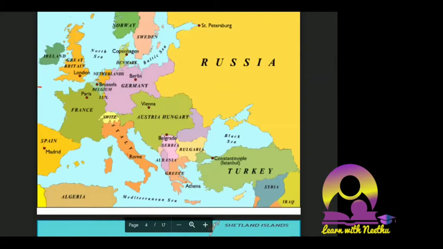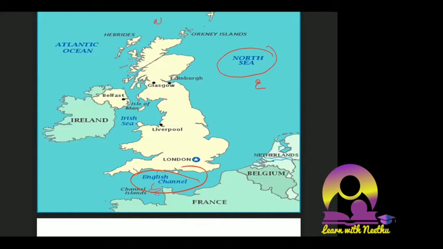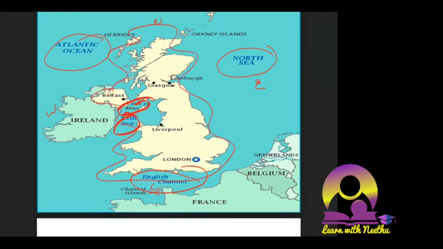Okay, then we'll go through this, which is only with respect to Great Britain. I told you we are separating France from Britain by the English Channel. The English Channel separates Britain and France, and we have the North Sea here towards the eastern side. This is north, this is south, and this is west. We have the Atlantic Ocean, Isle of Man, Irish Sea, all these things, not important for us. We are talking about this area here. All these things come under Great Britain.